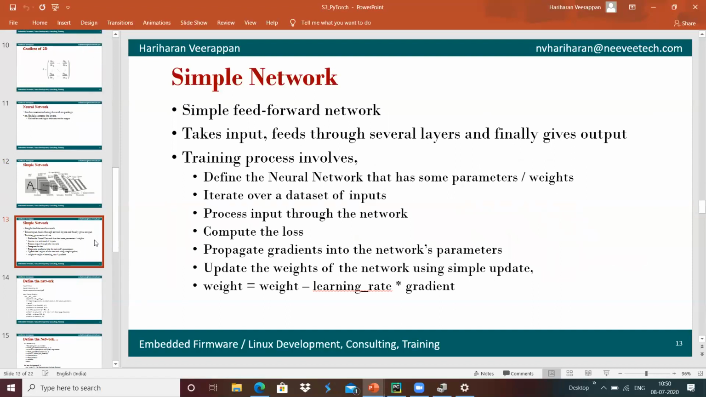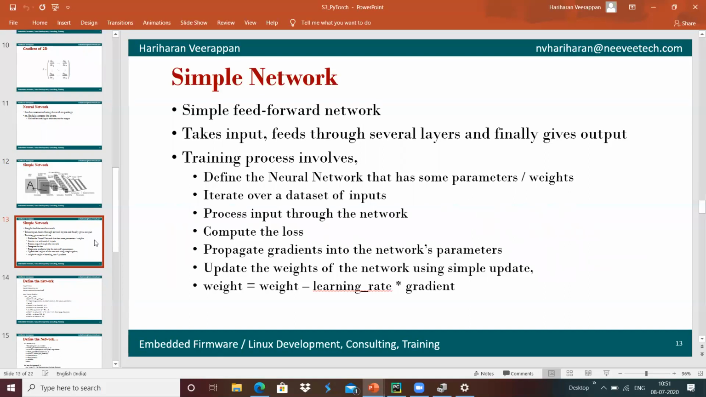And once we got that, the training process involves defining a neural network that has the parameters and weights. If we want to iterate over a data set, we will do that. Once it is done, we process the input through the network, and we will be using some kind of computation of loss.